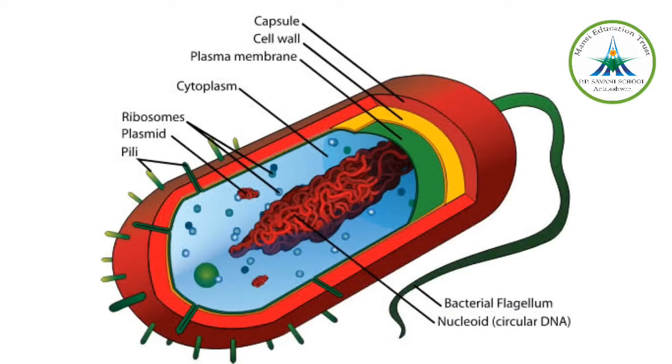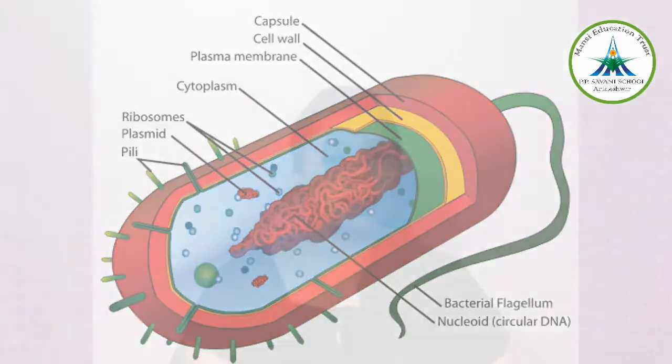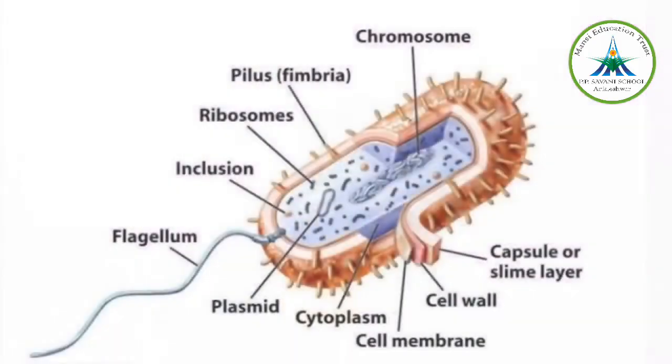The fundamental structure of the cell wall remains the same here. Now, the plasma membrane lies thin, inner to the cell wall, right, and it is also known as selectively permeable membrane. Why is it known as selectively permeable membrane? Because it only allows some materials to enter and exit the cell, right? That is the reason it is also known as selectively permeable membrane. Also it is known as a cell membrane, right?